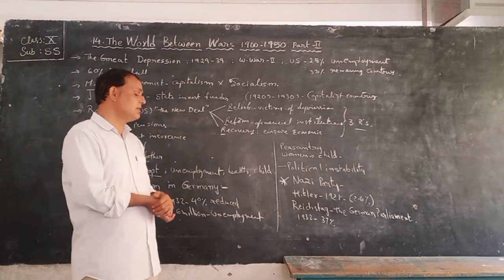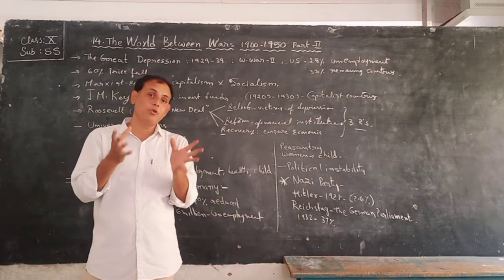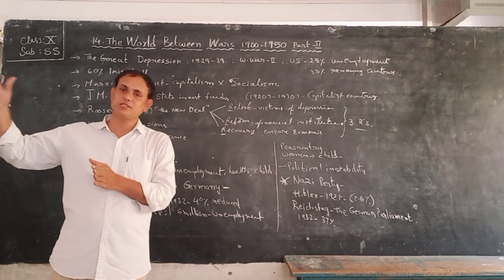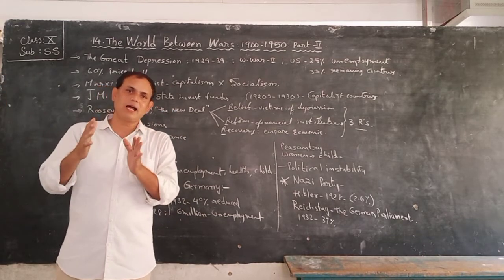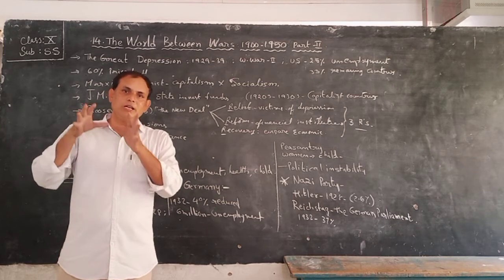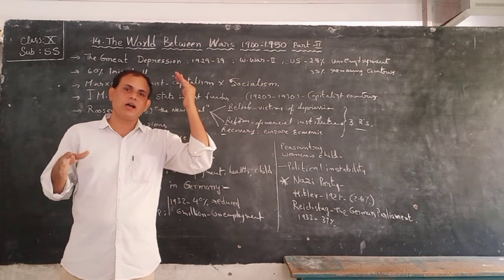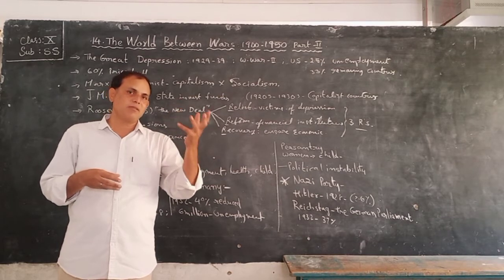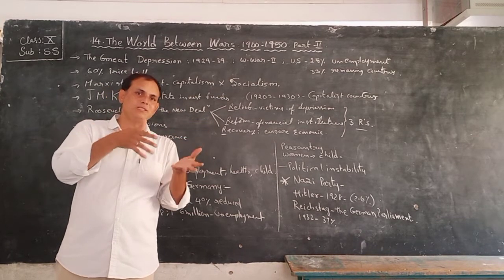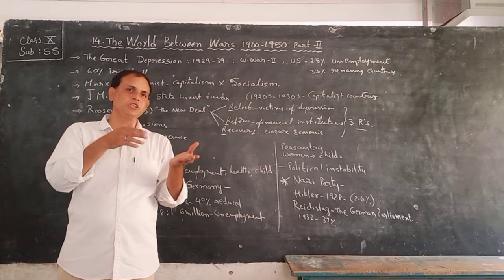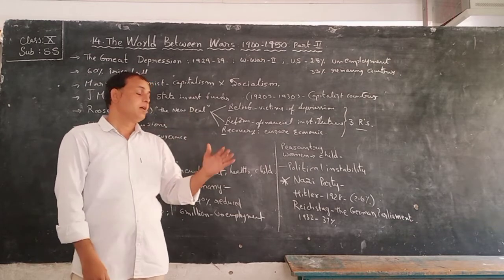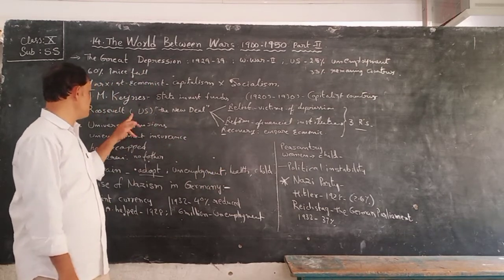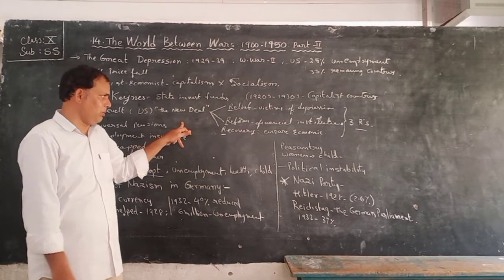Okay, children. So what was the position of Germany at the time of the Great Depression? We saw the same Great Depression in America and Britain, children. America also survived due to the new policies and welfare programs conducted by their president, Roosevelt.